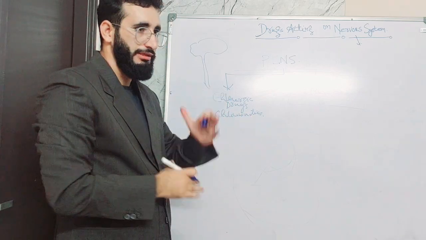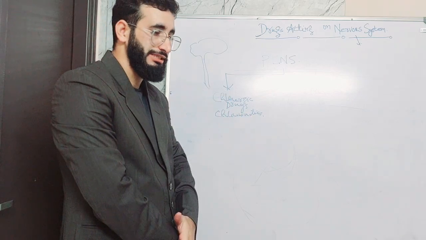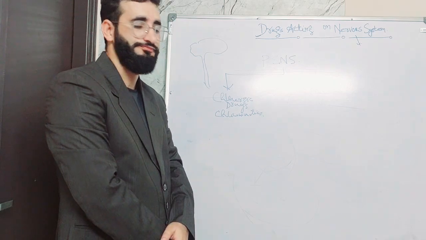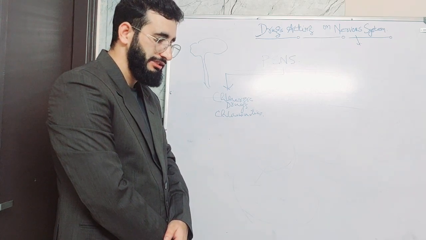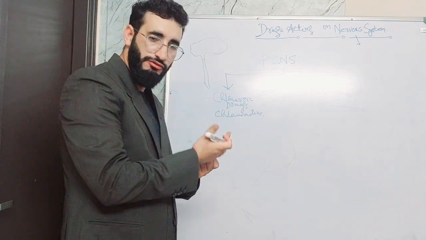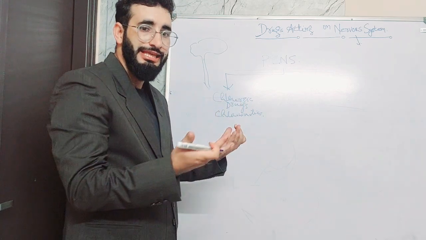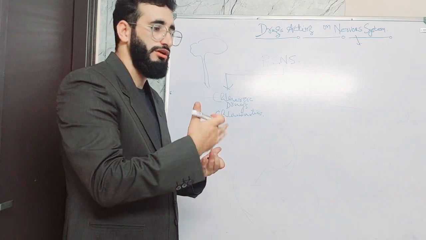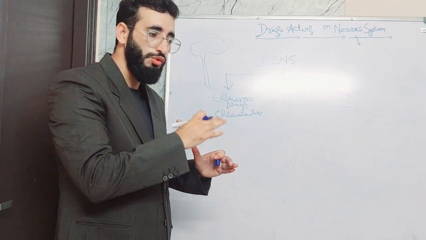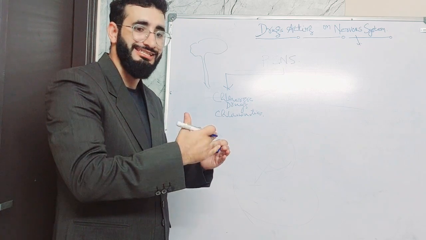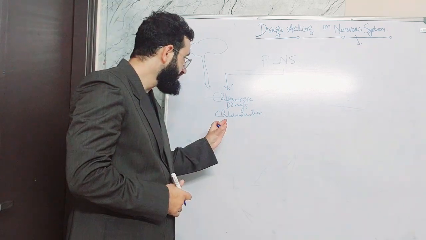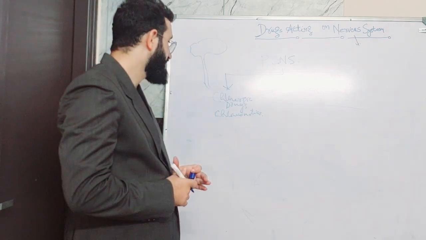I will give the example of some disorders in which we need to give these cholinergic drugs, like Alzheimer's disease. In Alzheimer's disease, there is a breakdown of cholinergic neurons. Whenever there is a breakdown of cholinergic neurons, there will be no synthesis and no release of acetylcholine. So the cholinergic functions will be stopped. At that time we need to give cholinergic drugs.